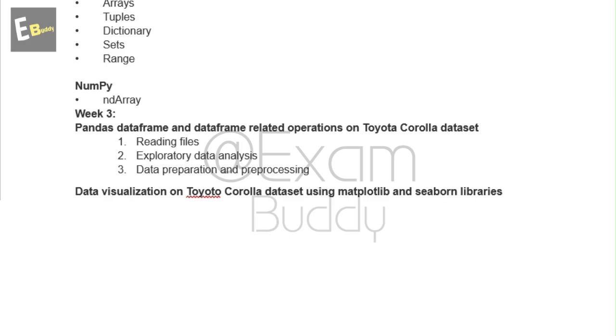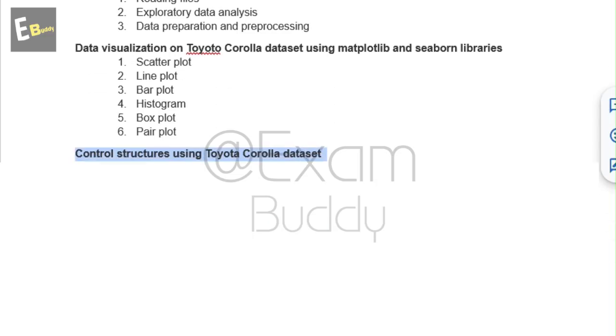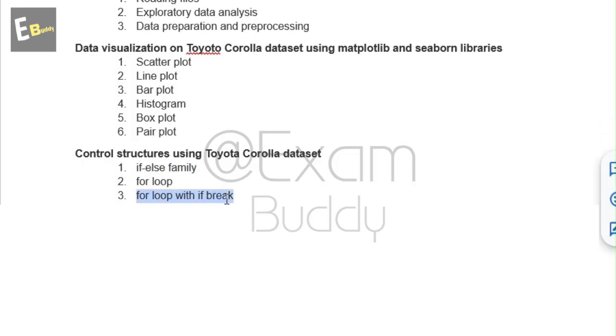In this, you have to study about these topics: scatter plot, line plot, bar plot, histogram, box plot, pair plot. And next is control structure using Toyota Corolla datasets. And in this topic, you have to study about if else family, for loop with if break, while loop, functions.